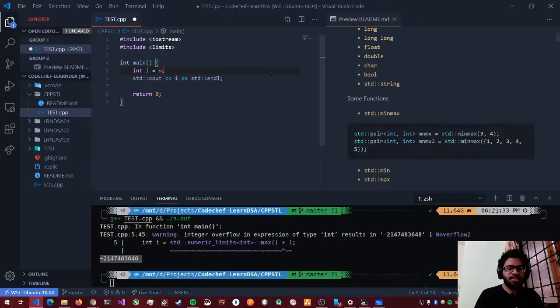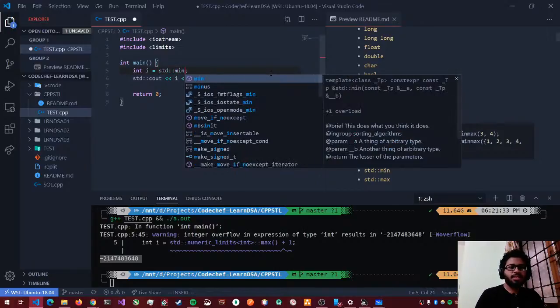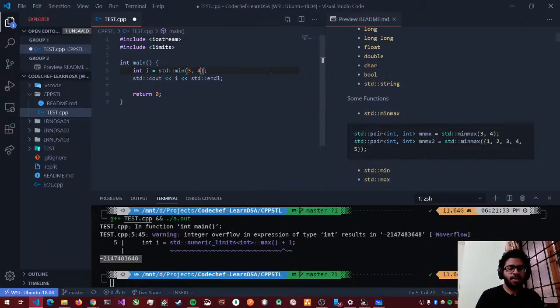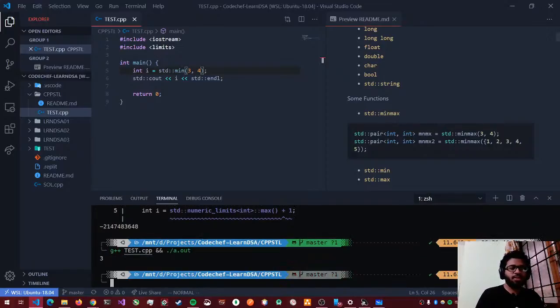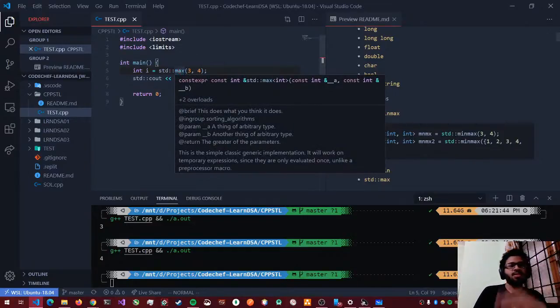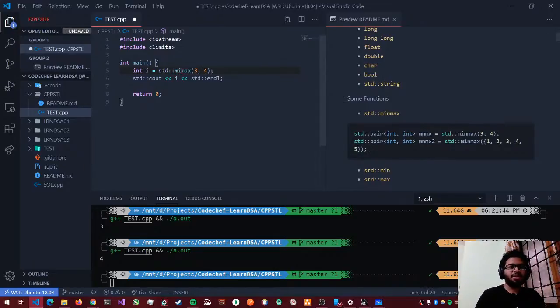Let's say integer i is equal to std min of, let's say, 3 comma 4. So what will be the minimum of 3 and 4? It will be 3. So we'll see 3 in the console. Let's say I want the max element. Now it should give me 4. So those are two for min and max. Now what if I want min and max at once? For that we have minmax, and